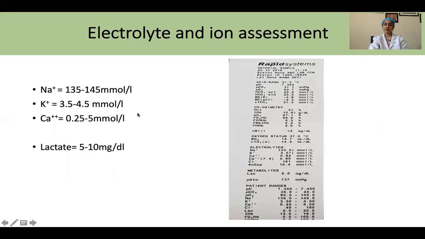Coming down to the third cluster, as I've said, we can see the electrolytes on the ABG and we can correlate it with the normal electrolyte values. We can figure out the dyselectrolemia and then we can rectify the dyselectrolemia.